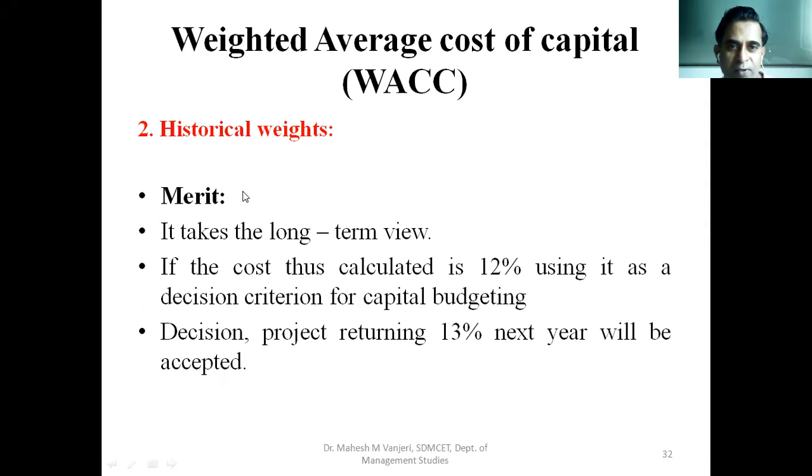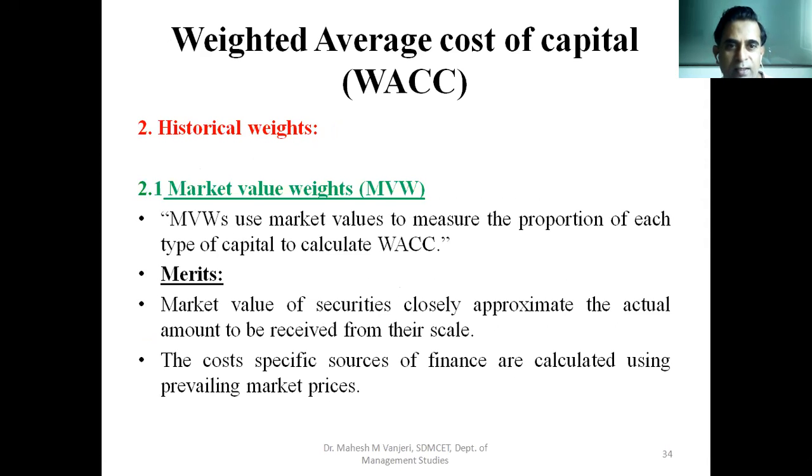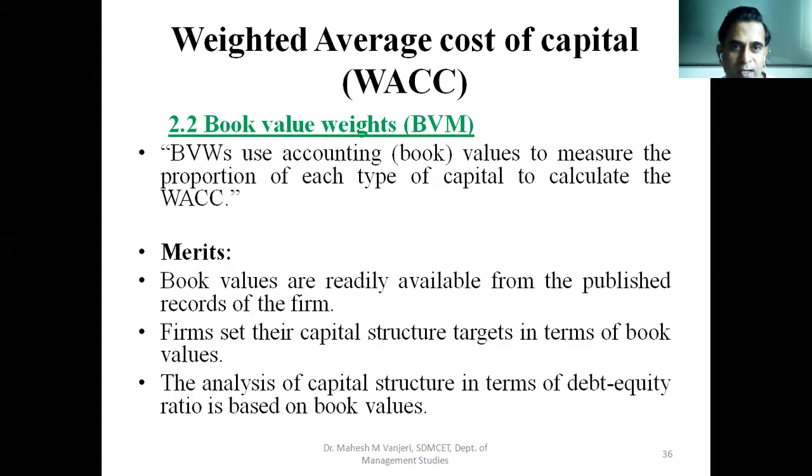So merit of historical weights, and demerits of historical weights. So from here we are supposed to continue. In historical weights there are two types. One is market value weights and the other is book value weights.